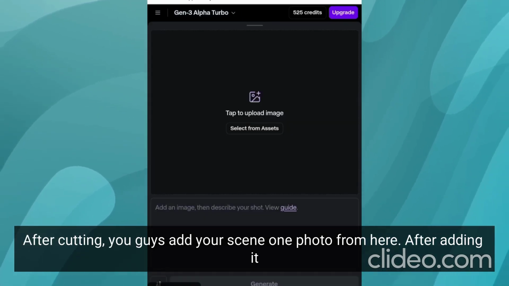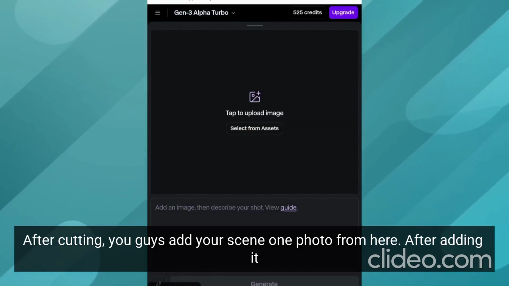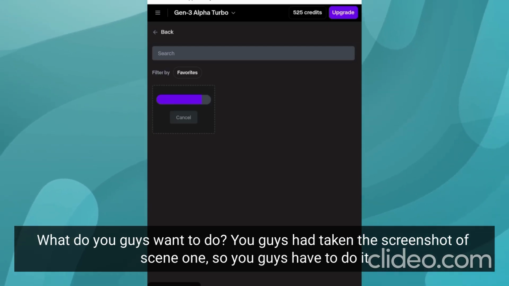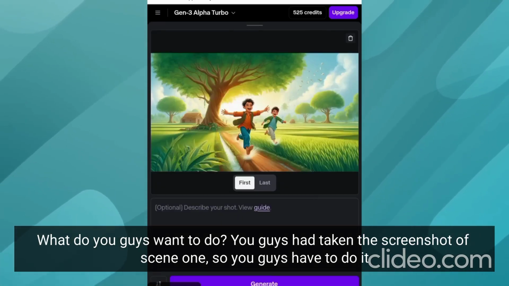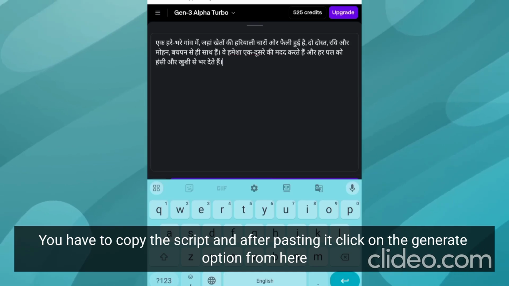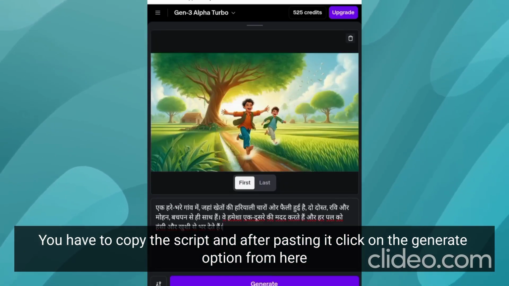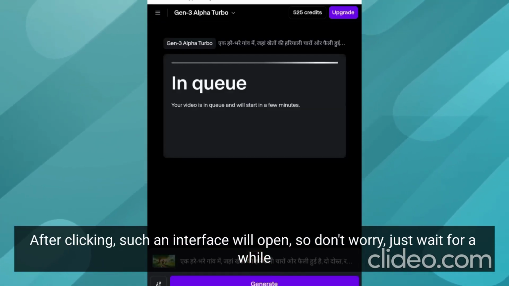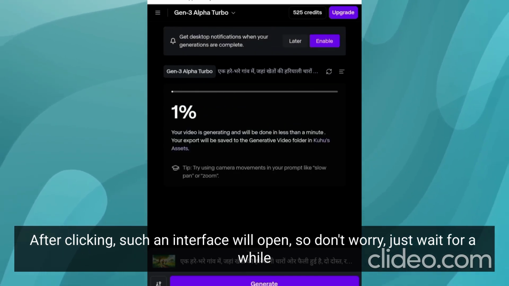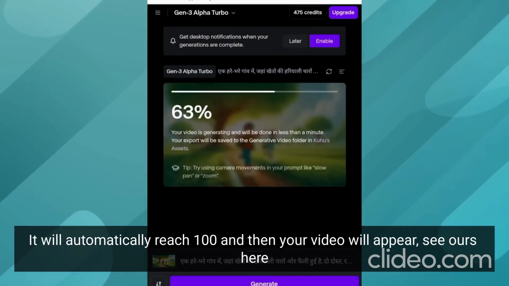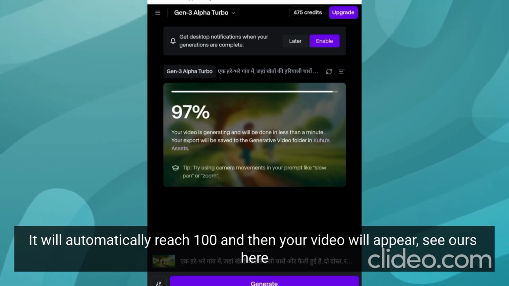After cutting, you add your scene 1 photo from here. After adding it, what do you want to do? You had taken the screenshot of scene 1. You have to copy the script and after pasting it, click on the generate option from here. After clicking, such an interface will open, so don't worry, just wait for a while. It will automatically reach 100 and then your video will appear.